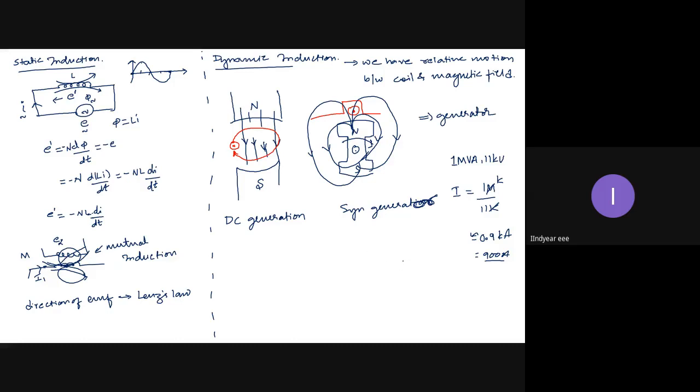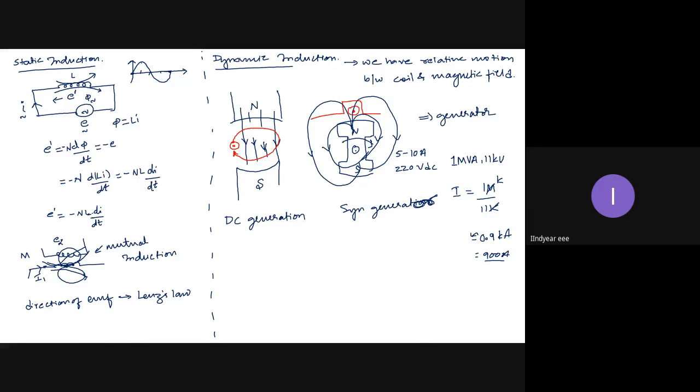So generally, what we keep for synchronous generators is we keep the armature conductors stationary and we rotate the field winding. And the field winding carries current of hardly 5 to 10 amperes. The field current in a generator is hardly 5 to 10 amperes operating at 220 volt DC. So supplying 5 to 10 amperes of current at 220 volt DC to a rotating part is not at all a big task. It is very easily done using slip rings. But collecting 900 or 1000 amperes of current is a very big task. It is very hazardous and also risky. Therefore, I don't use this setup where I keep the stationary field and rotating conductor.